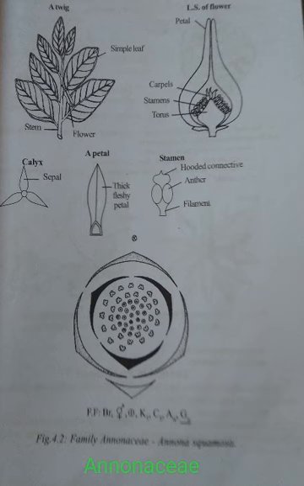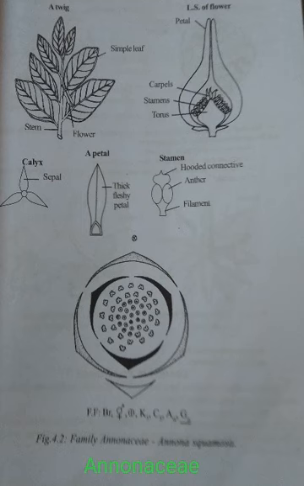Fruits are aggregates of berries in Annona. In Polyalthia, each carpel may develop into a small berry, producing a cluster of berries. Seeds are endospermous with a small embryo. These are the vegetative and floral characteristic features. You can see in the figure the flowers, calyx, corolla, and also the floral formula and floral diagram.